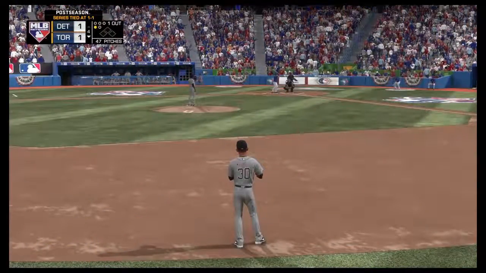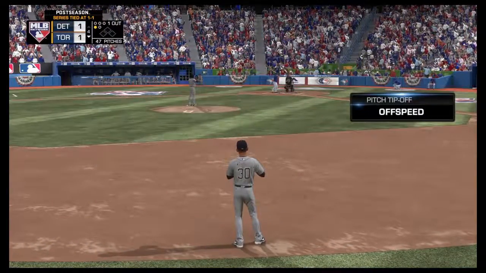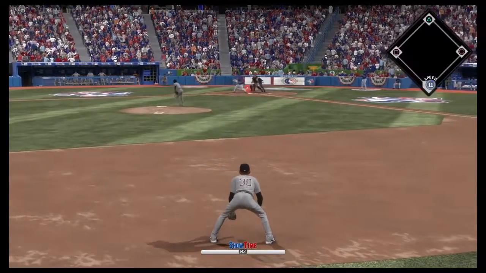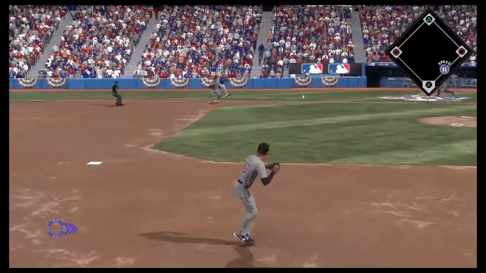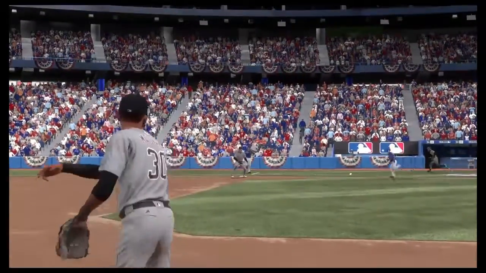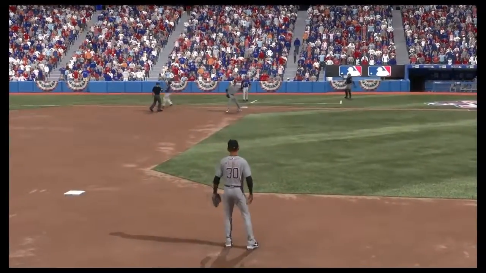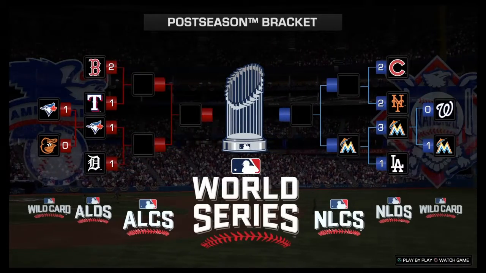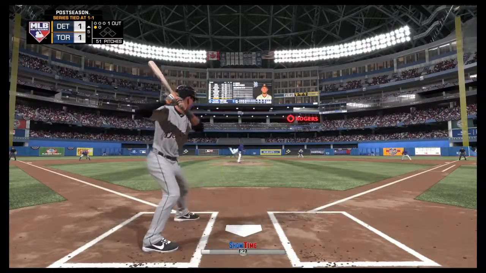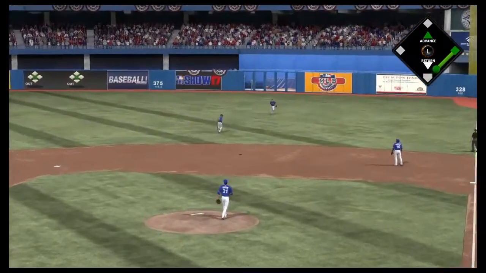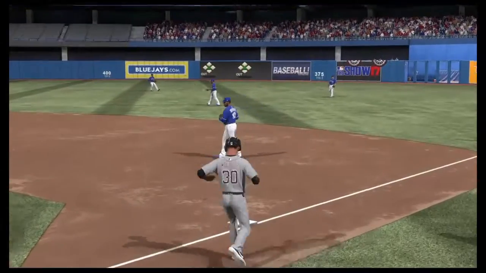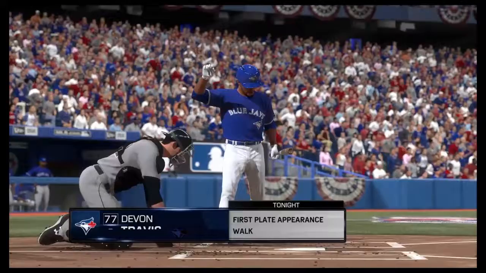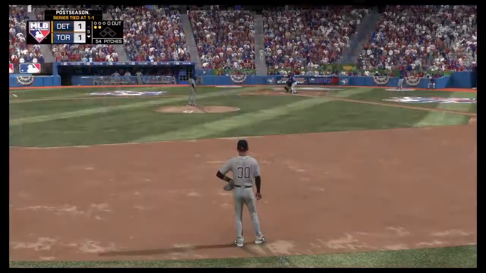Dioner Navarro up bottom of the fourth, tied at 1. 1-1 count, 1 out in the inning. The pitch from Teheran going to be grounded right to Machado. And some basics there in fielding, as we see a brief look at the postseason bracket so far. Right. It's going to be a pop out, so another unsuccessful at bat there from Machado.